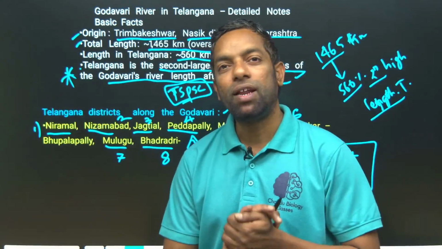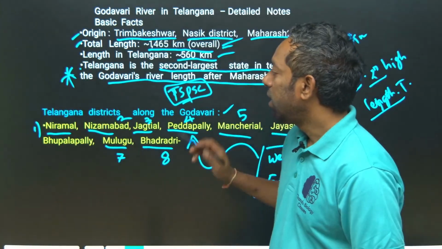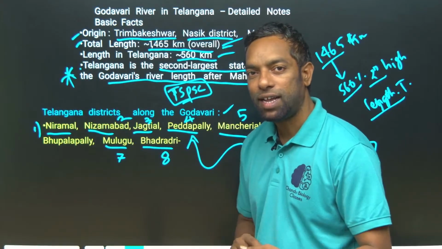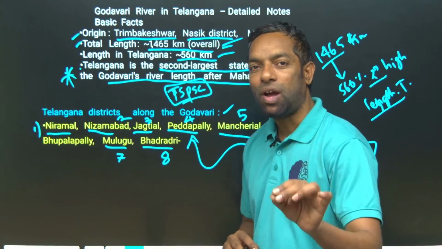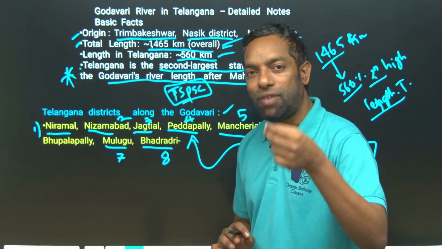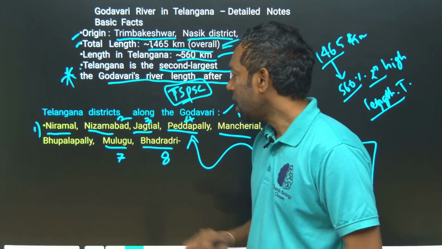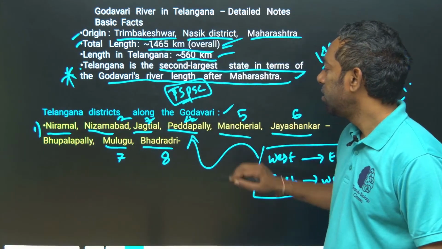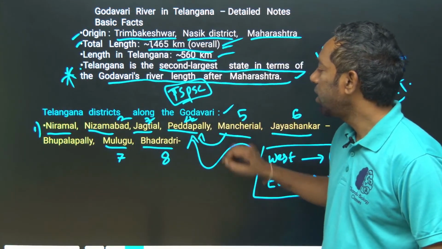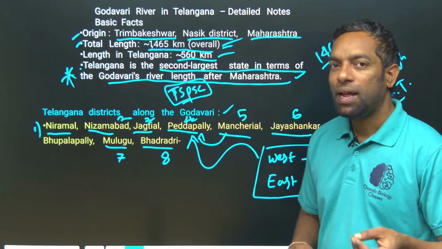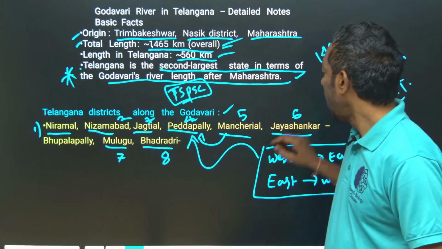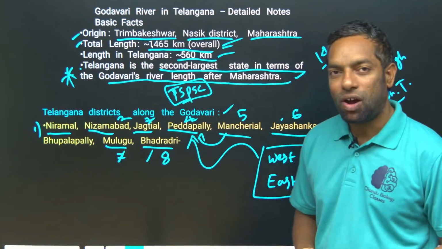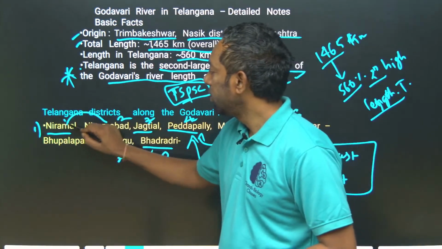The Godavari River first enters Nizamabad, and after that Nirmal, then Jagityal, then Manchiryal, after that Peddapalli, then Jayashankar Bhupalpalli, Mulugu, and Bhadradri Kottagudem.